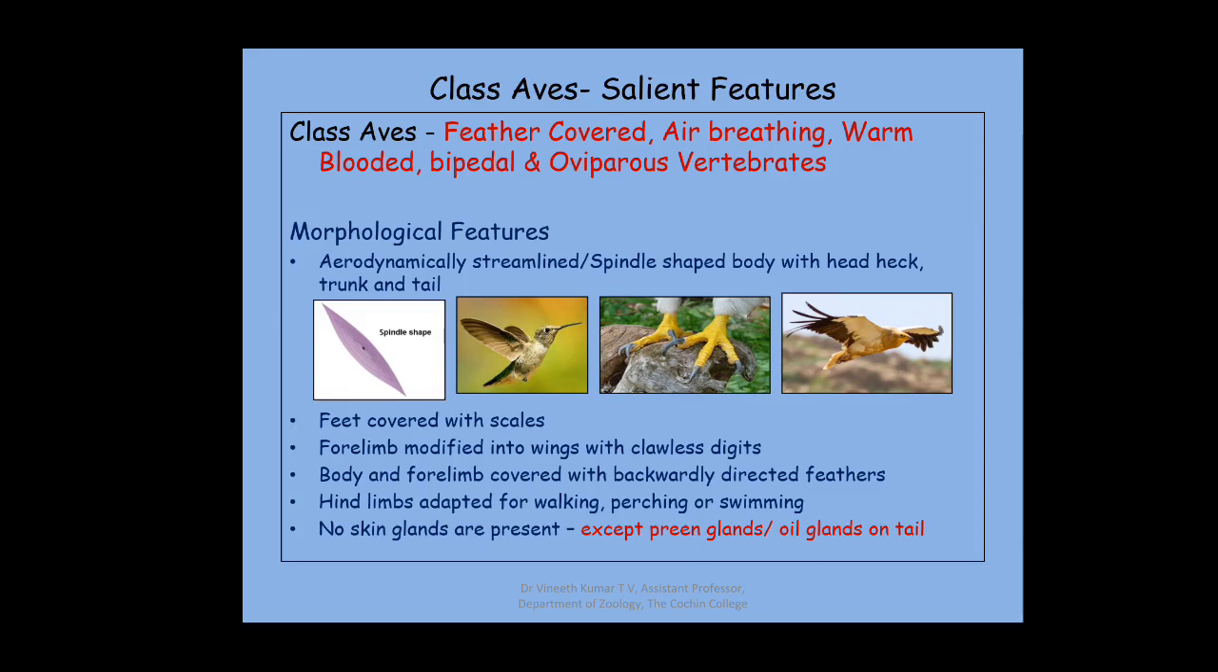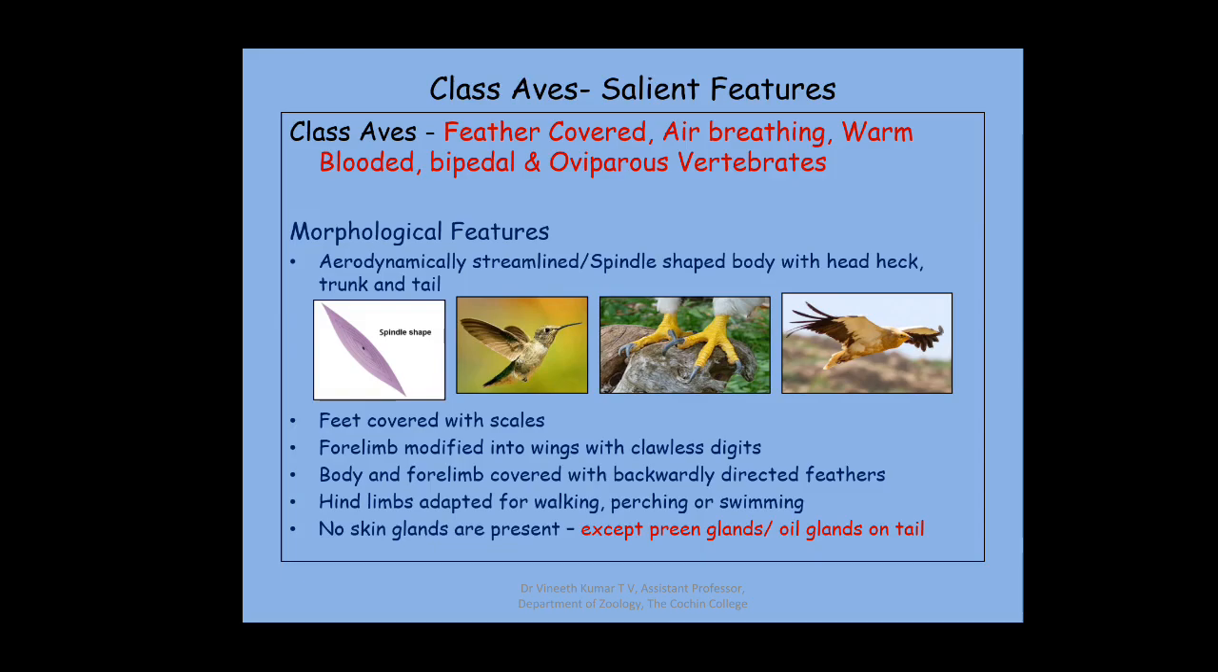So coming to the salient features of this particular class Aves, their body is entirely adapted or modified for their particular mode of life, which is the aerial mode of life. Their entire systems, including their visceral organs, the skeletal system, etc., everything is modified in such a way as to suit their mode of life.